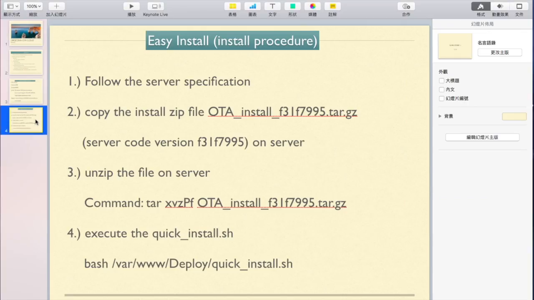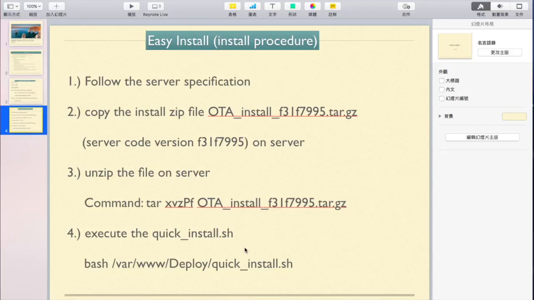Now we can tell you how to install. This is the installation procedure. First you should follow the server minimum spec, and then you should copy the OTA install file onto the server, and then you should unzip this file on the server. This is the unzip command, and then finally you should execute the quick install batch file.